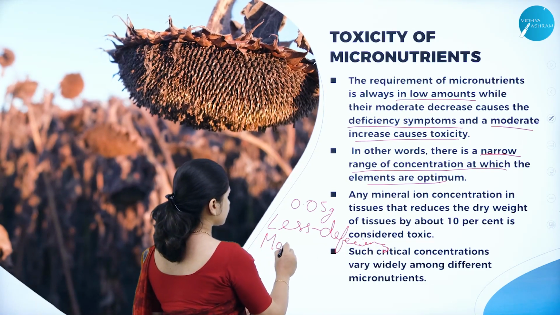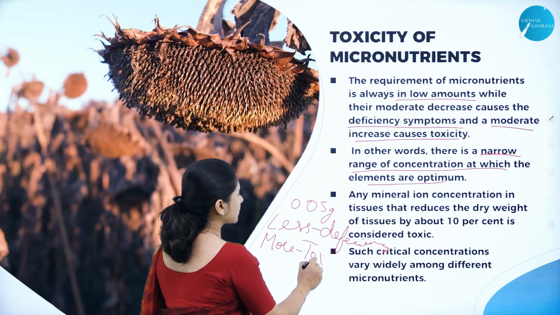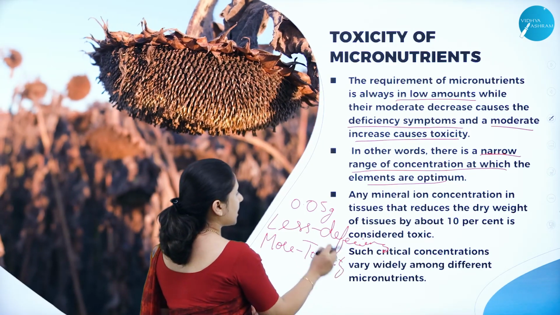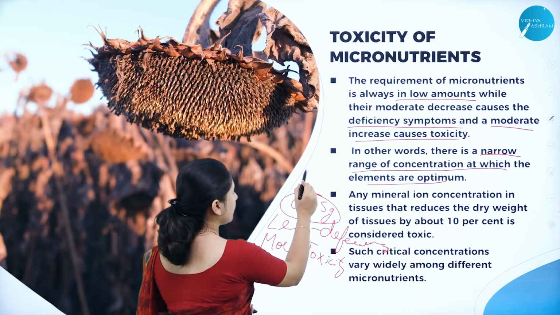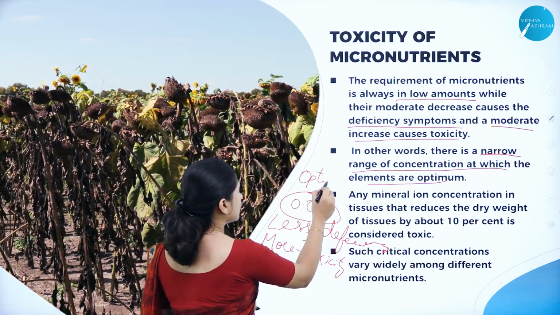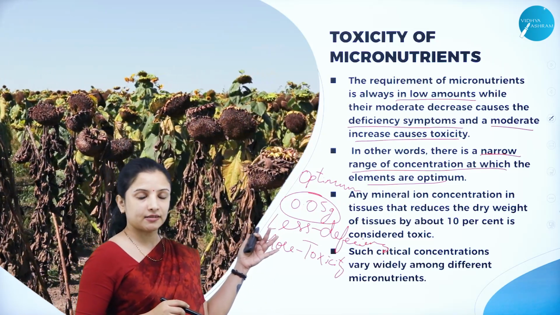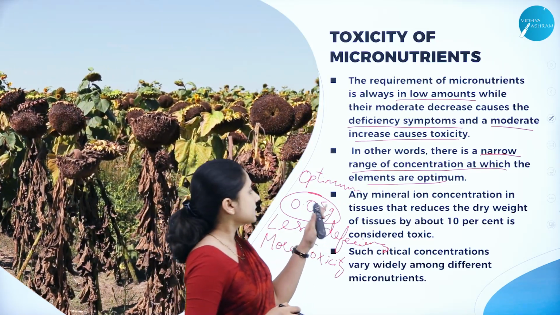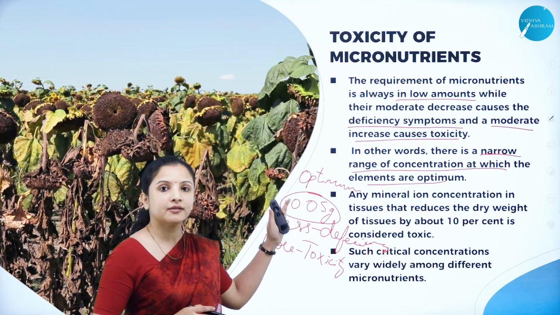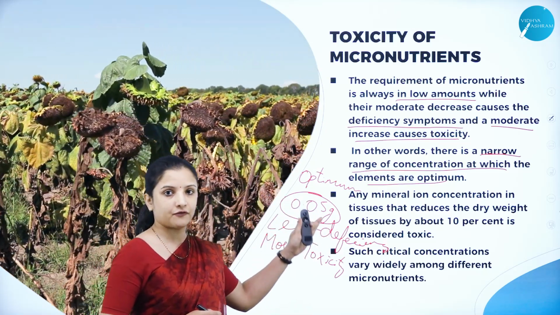More of it will result in toxicity. So now, therefore, this is the optimum value that has to be added. This is the optimum amount that has to be added to the plant. Not less than that, nor more than that. So, therefore, what is the narrow range here? The narrow range is 0.05, for example.